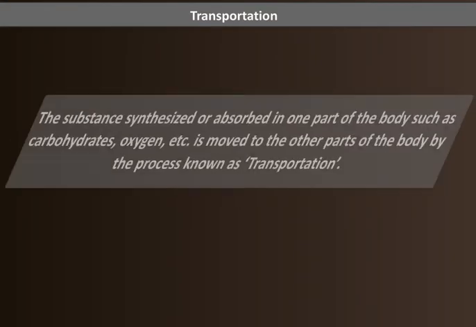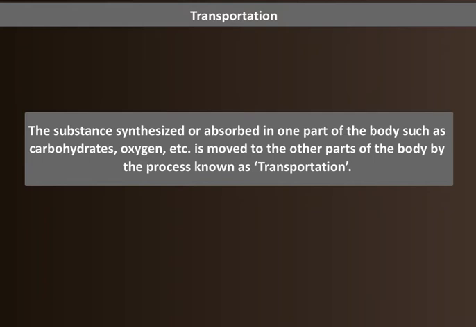Transportation. The substance synthesized or absorbed in one part of the body, such as carbohydrates, oxygen, etc., is moved to the other parts of the body by the process known as transportation.